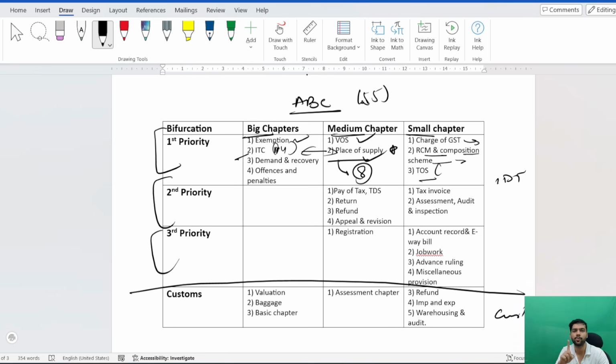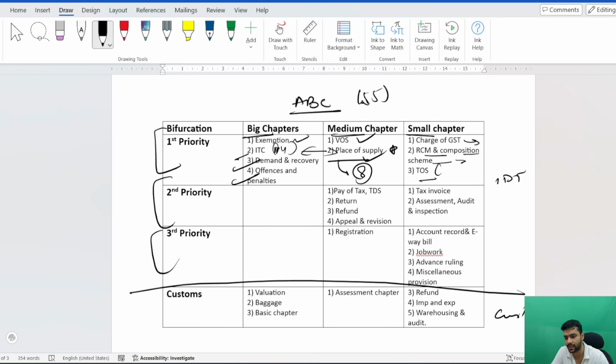Now coming to the theory part of IDT. The two important chapters from that are demand and recovery, and offenses and penalty. You will definitely get one or two questions from these two chapters. They are very, very important, so you cannot skip these two chapters. These are not big chapters, but considering the entire theory part of IDT, these are the two important ones, and some lengthy part is there. So you have to cover the entire thing.